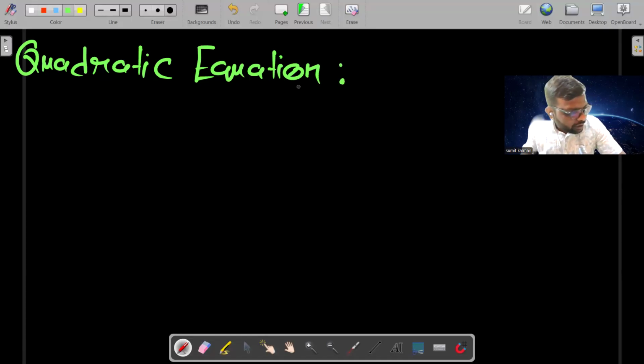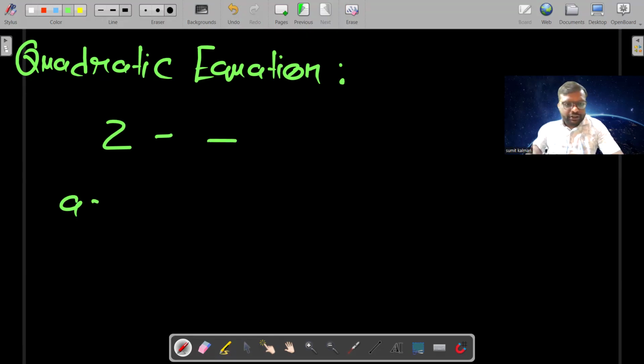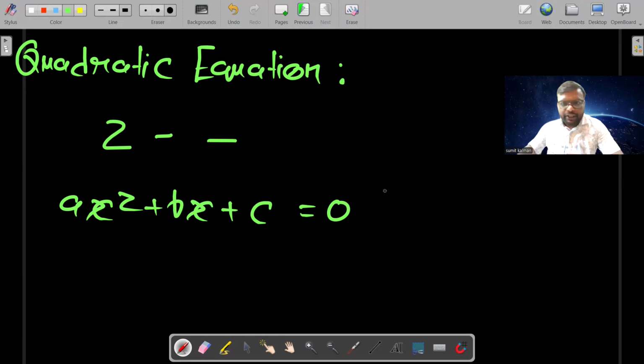Students, it is an algebraic equation of second order in which highest power of variable is 2, and it is called a quadratic equation. For example, if you have the equation ax square plus bx plus c is equal to 0, where a does not equal to 0.